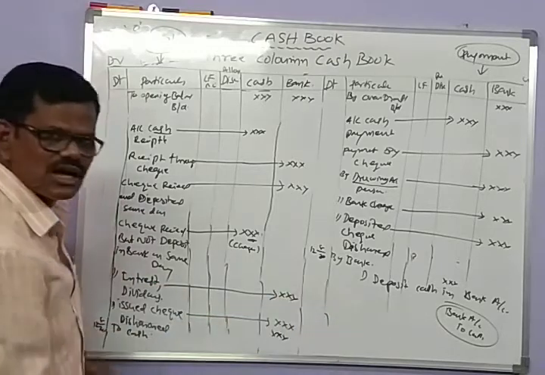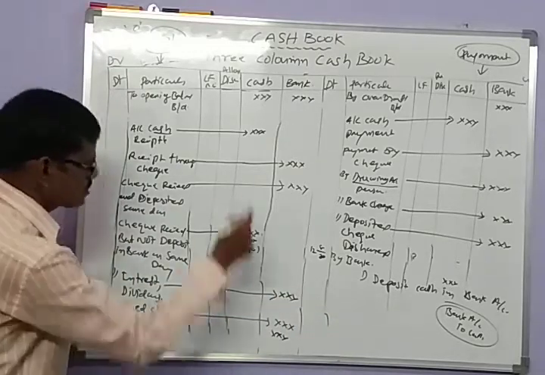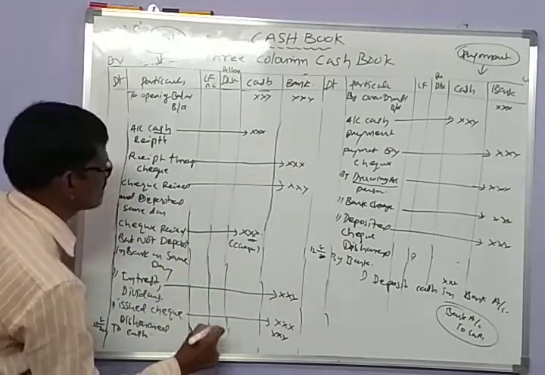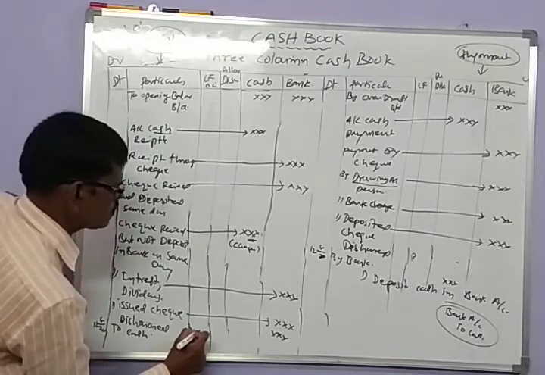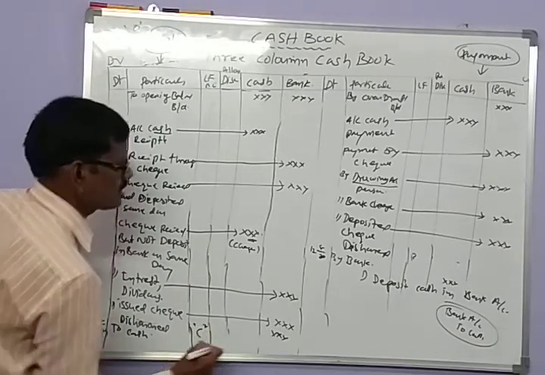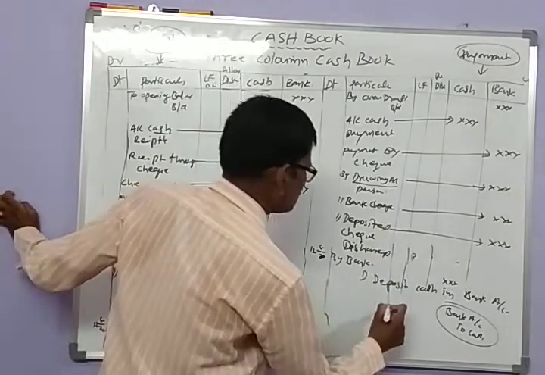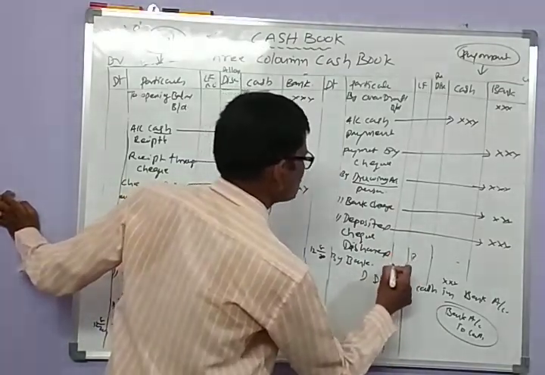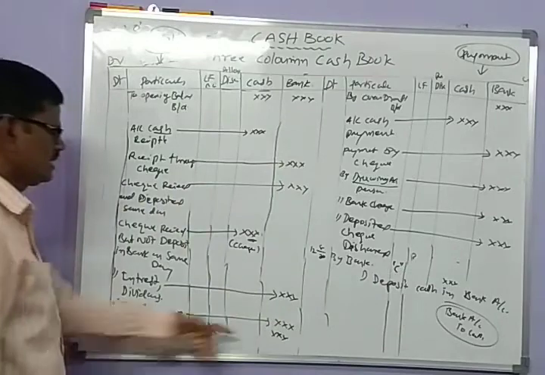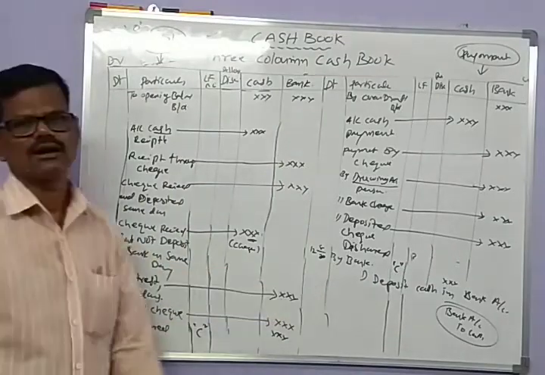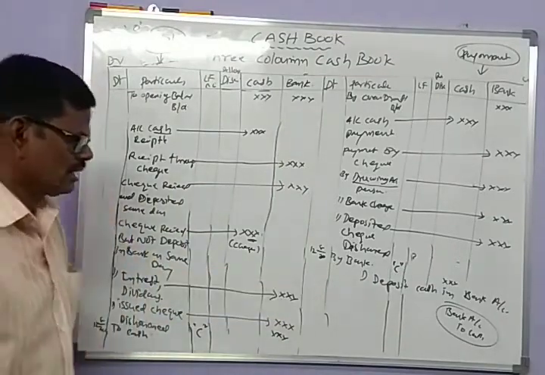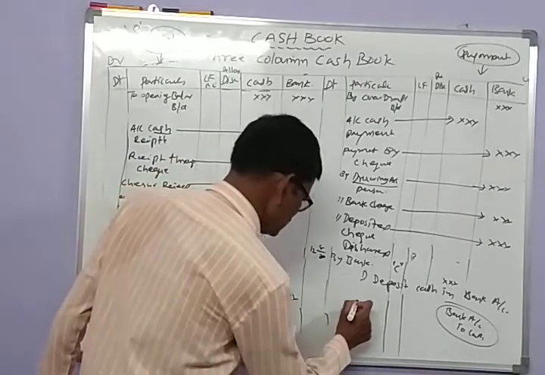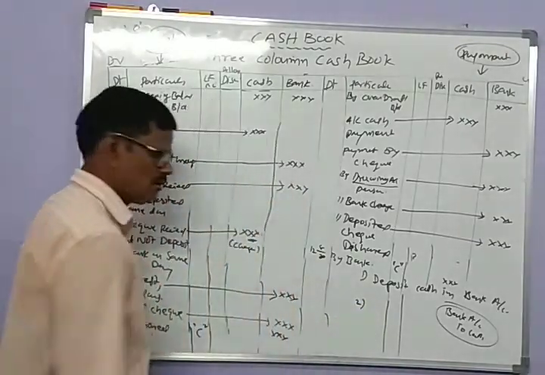So this is a contra entry. To denote a contra entry, you write the English letter C in the ledger folio column. It denotes that it is a contra entry.